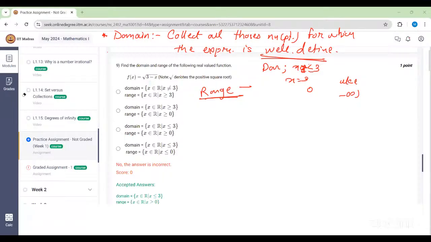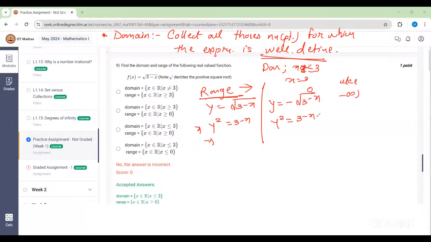Ma'am, but there is one formula where you can assume y is equal to under root of 3 minus x, then y square is 3 minus x, like that. No, this is in general not true. Why? Because here you are doing the square, but if you do the square of the function y is equal to minus under the root of 3 minus x, I'll get the same expression. So it will be plus minus.